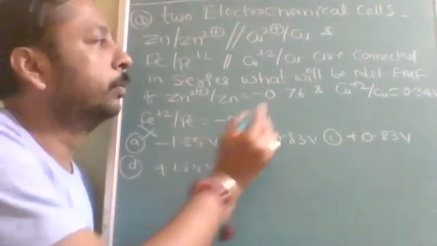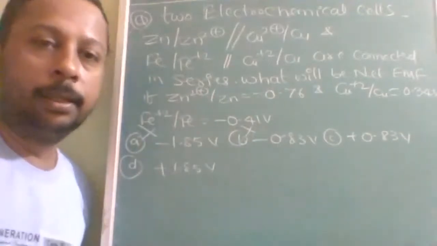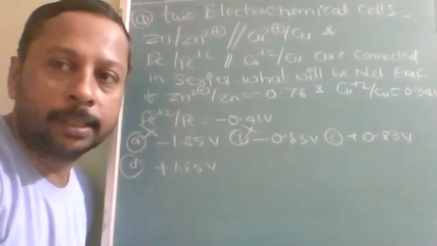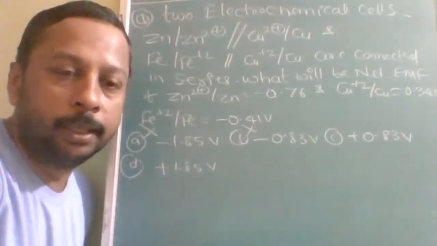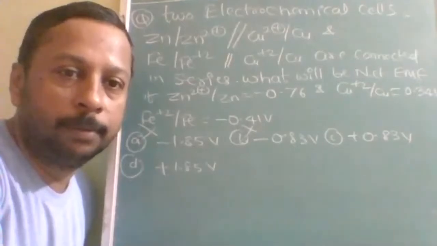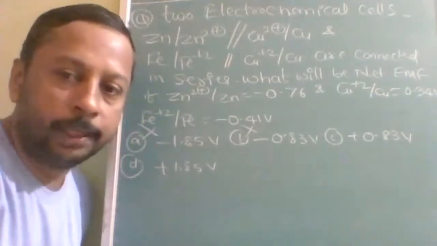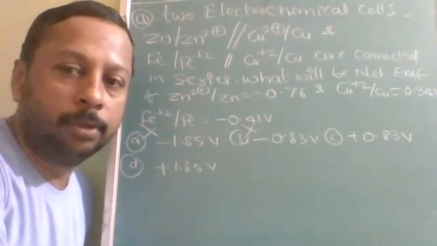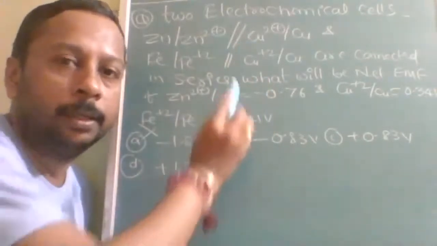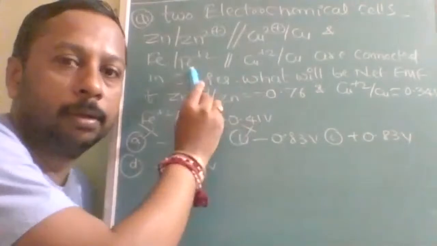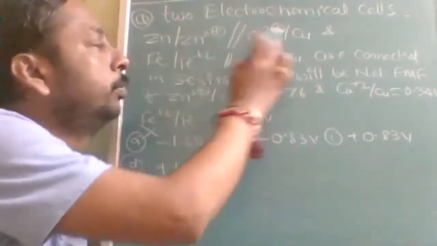Is that clear? So once they are connected in series, you must already be aware of the EMF from physics. Connected in series, connected in parallel, resistance, voltage drop is there. Their voltage will be dropped, here voltage will be produced. That's all. Okay. When two voltages are connected in series, they will be added up. So you will calculate the EMF of this cell and the EMF of this cell. Here anode and cathode, here also anode and cathode. Zinc is the anode, so you should do cathode minus anode.